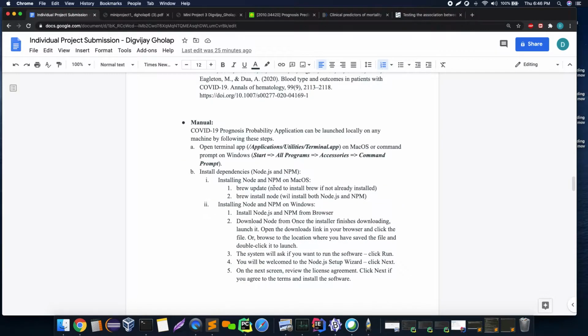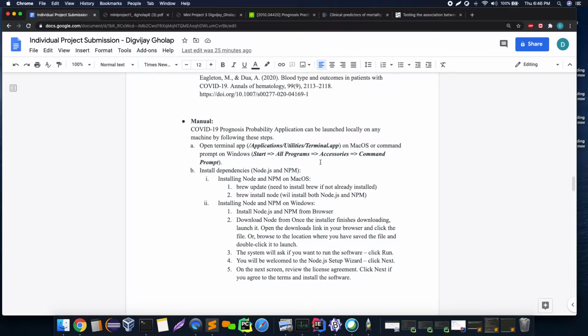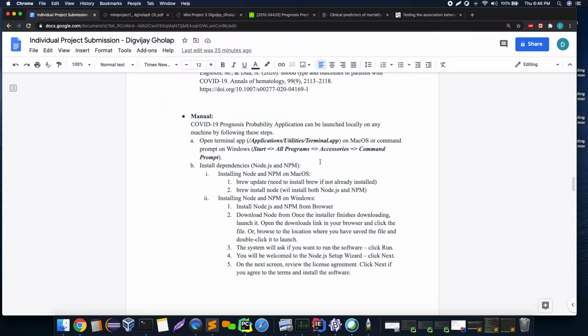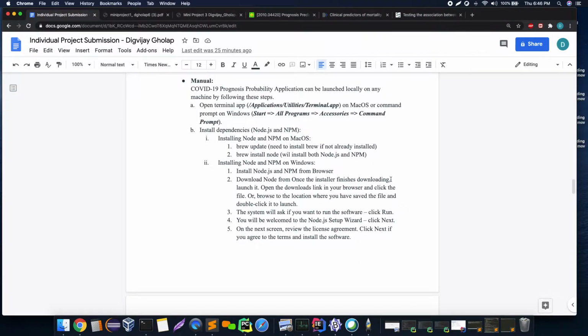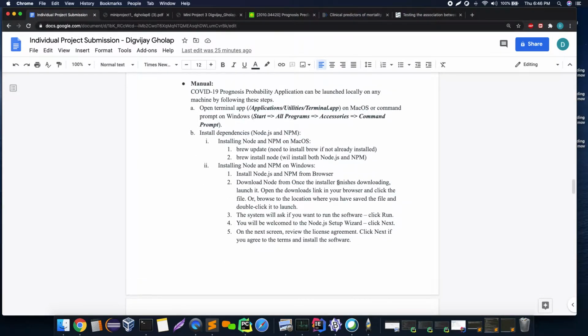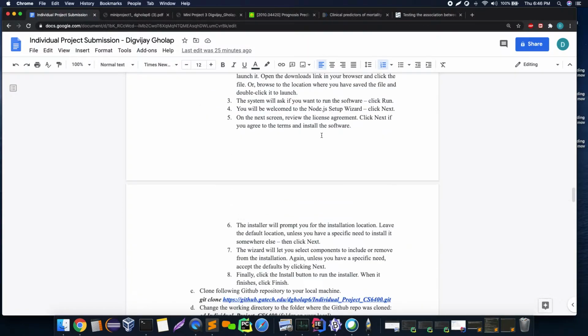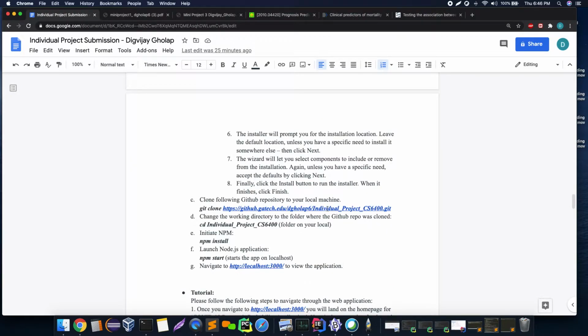This application is not being hosted on any hosting service like Heroku or GitHub. I had significant issues hosting to Heroku because I'm using Service Worker, which is a Node package which helps to run the application locally faster, and there were significant changes to be made. That's why I was not able to host the application on Heroku. These are the installation instructions. Manually you can install Node.js and npm. These are the two dependencies, and after that's done, you can proceed with the source code.